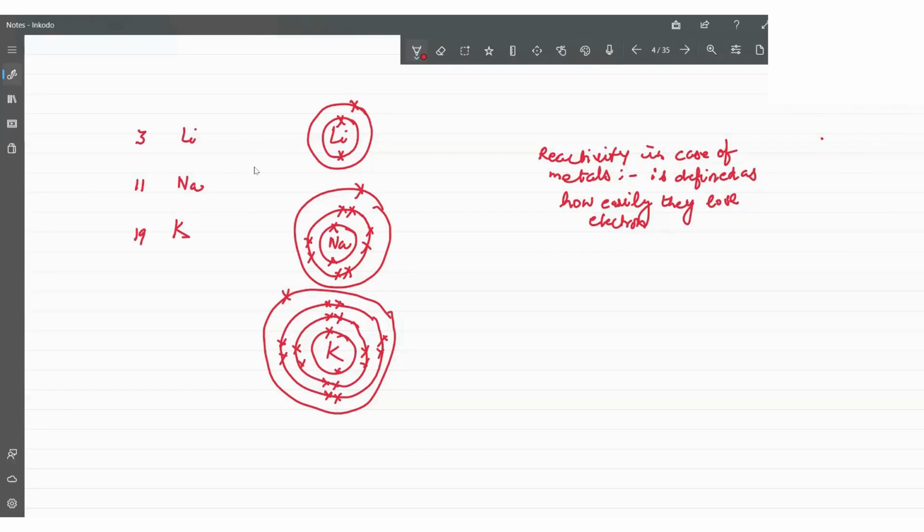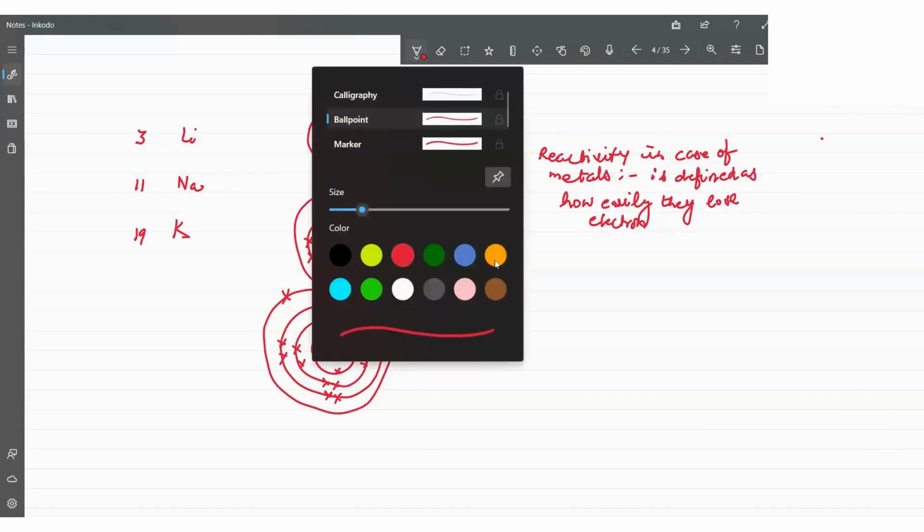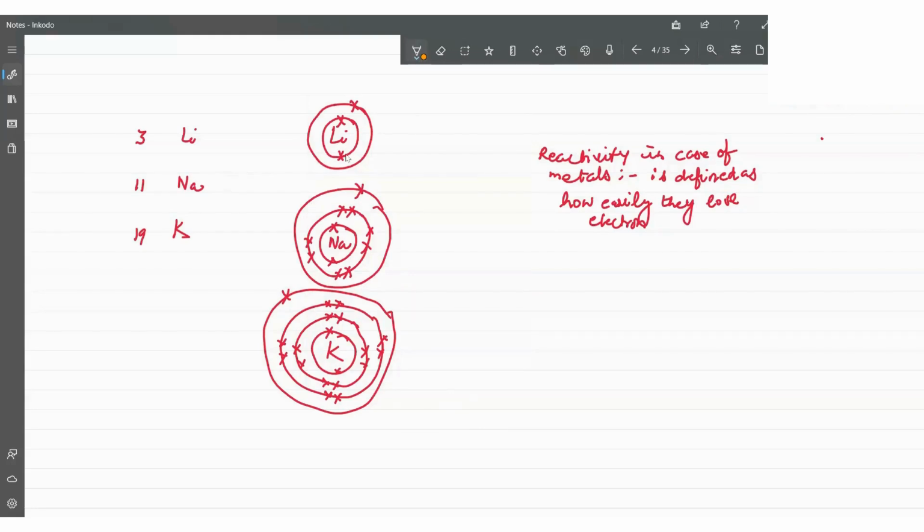But now we have to arrange lithium, sodium, potassium: which would lose the electron easiest and which would be hardest to form a positive ion. See, the structure of the atom is like this: in the center we have the nucleus, and the electrons revolve around it in shells. This is the structure of the atom.